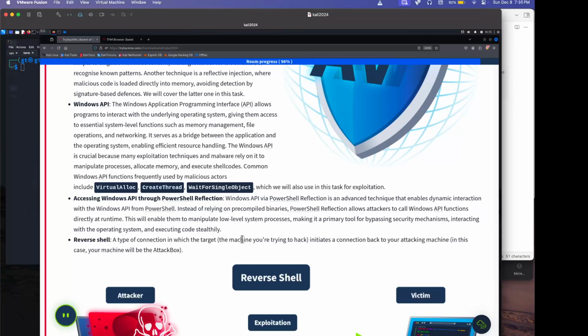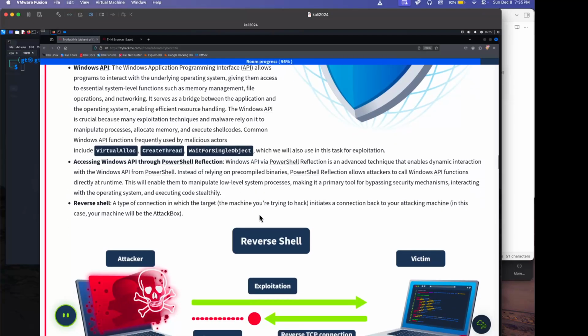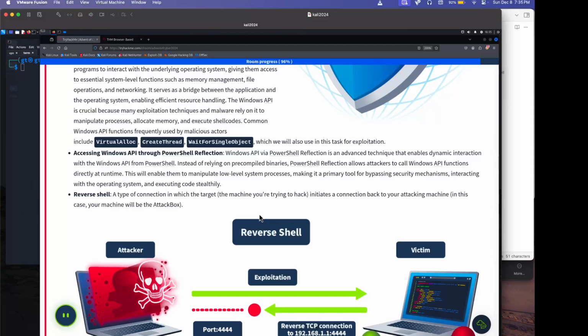The Windows API is crucial because many exploitation techniques and malware rely on it to manipulate processes, allocate memory, and execute shellcode. Common Windows API functions frequently used by malicious actors include VirtualAlloc, CreateThread, and WaitForSingleObject, which we'll also use in this task for exploitation.